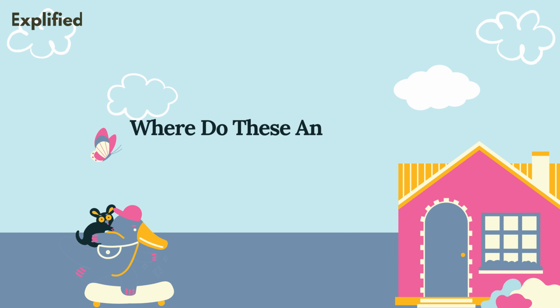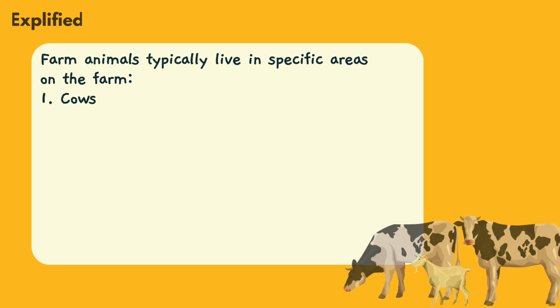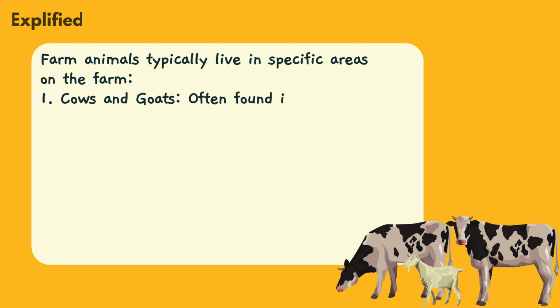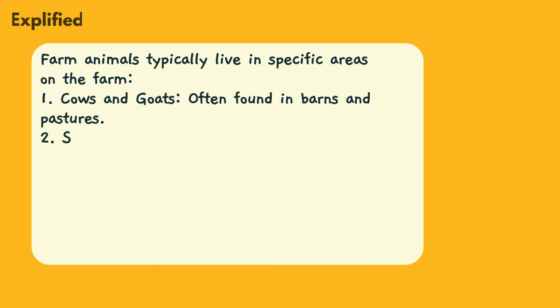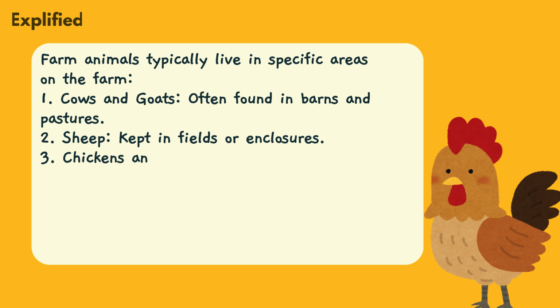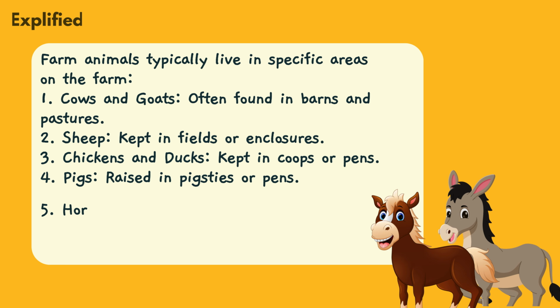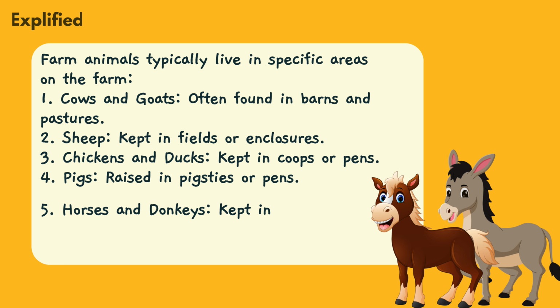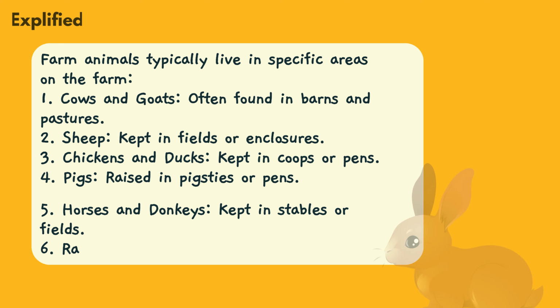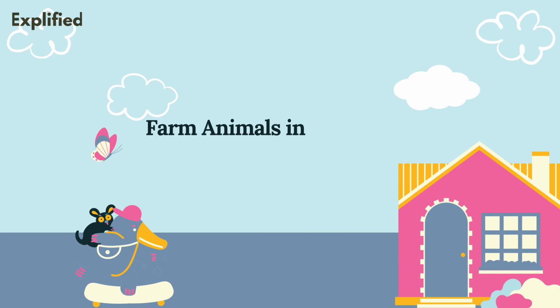Where do these animals live? Farm animals typically live in specific areas on the farm. Cows and goats, often found in barns and pastures. Sheep, kept in fields or enclosures. Chickens and ducks, kept in coops or pens. Pigs, raised in pigsties or pens. Horses and donkeys, kept in stables or fields. Rabbits, housed in hutches.